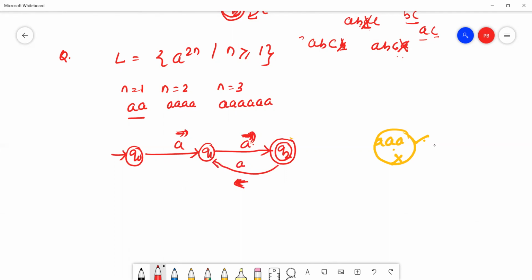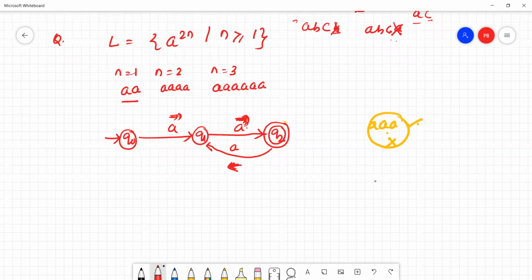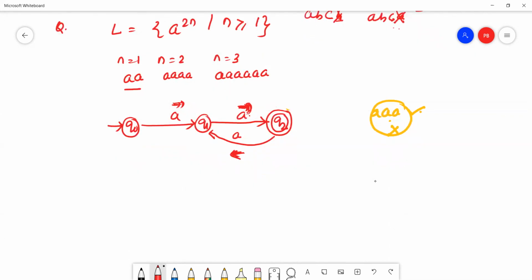Then we'll construct one more question. Suppose language L equal to a to the power 3n, n is greater or equal to 1. What is the minimum string here?